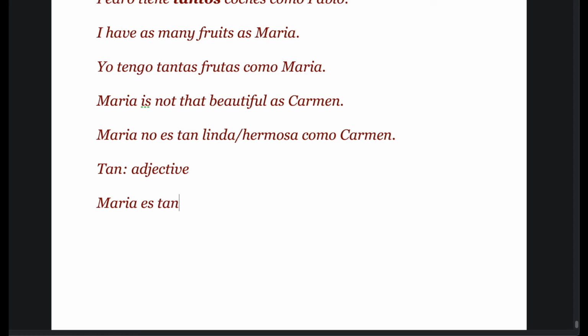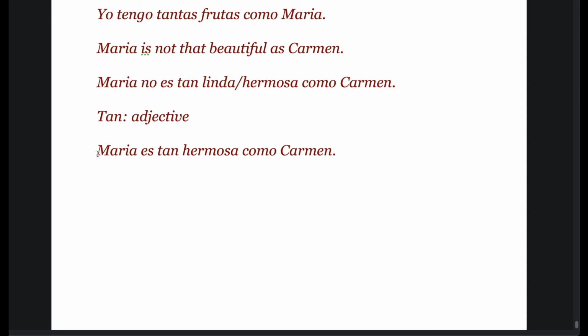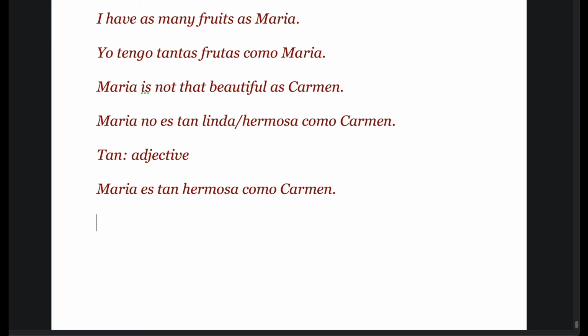Let us make Maria as beautiful as Carmen. Maria es tan hermosa como Carmen. Right? Here we are saying they both are equally beautiful. So we are using tan with an adjective to equate these two people in terms of beauty. And when you are comparing quantities or any nouns, then we are bringing in tanto. So that is what we have seen in these examples.